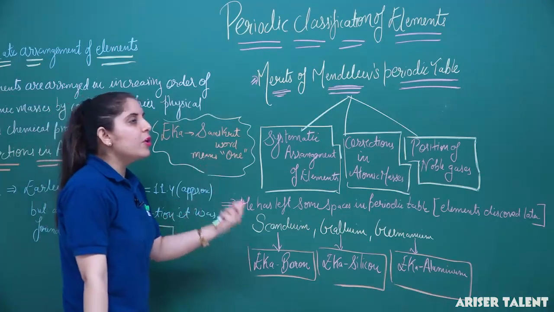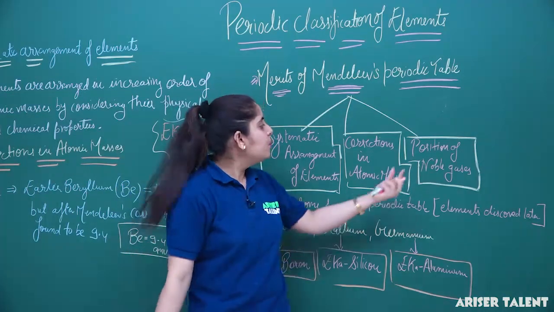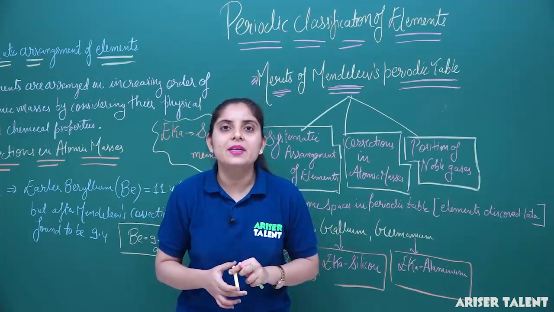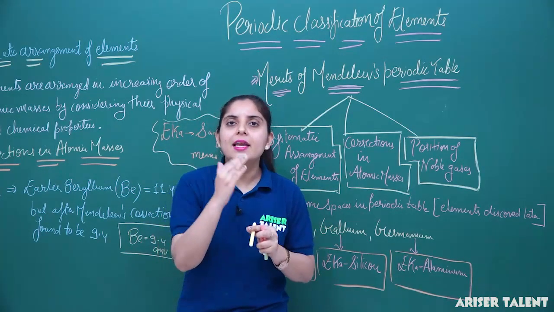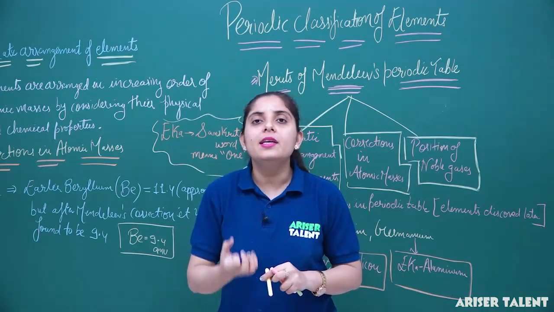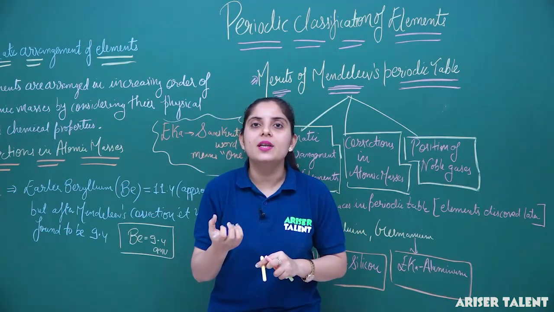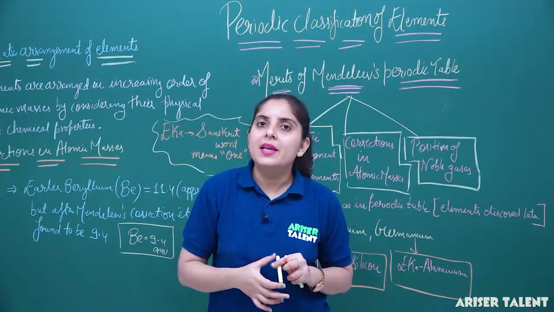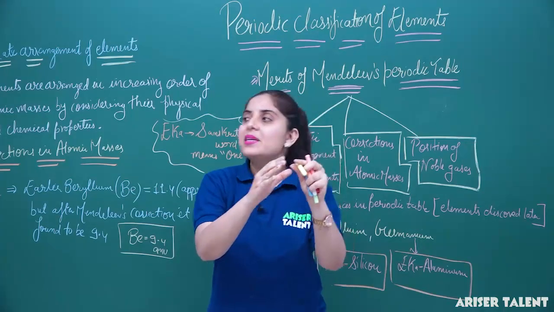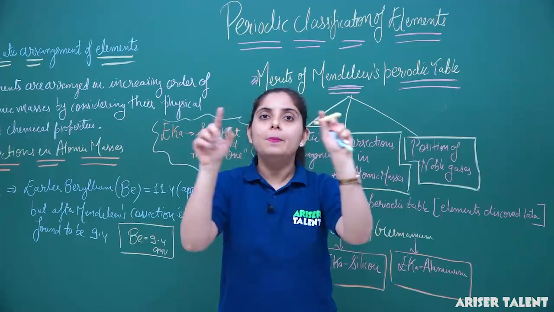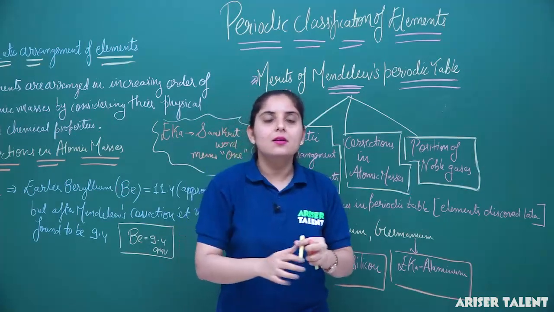Now moving to our next category, the position of the noble gases. As soon as Mendeleev's periodic table was discovered, a few elements like helium and neon were discovered, but they are present in very low concentration, and these are very less reactive gases. So they had not been placed in the periodic table, but some spaces had been left in the periodic table, so that if they had to be substituted, the periodic table would not be disturbed.